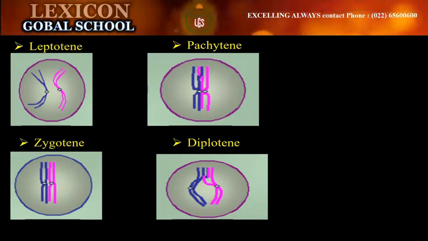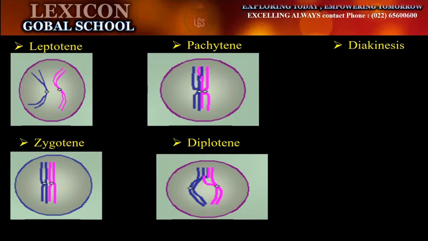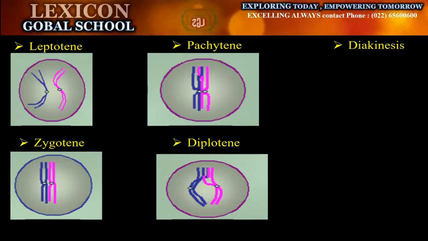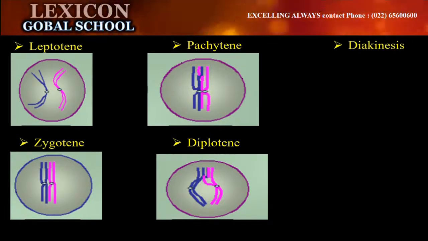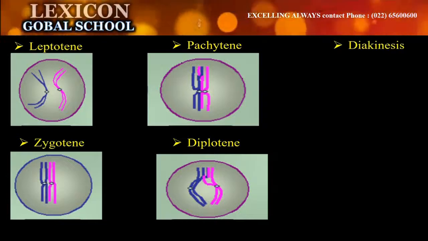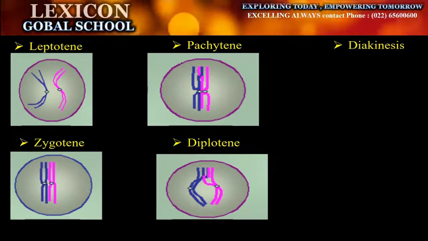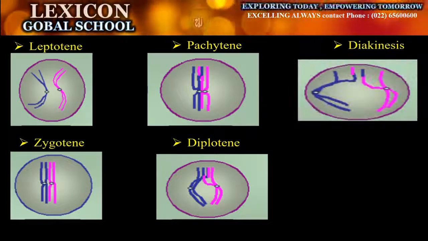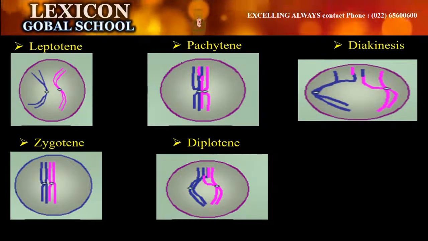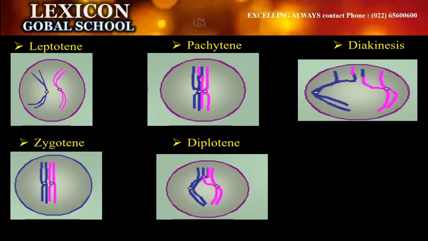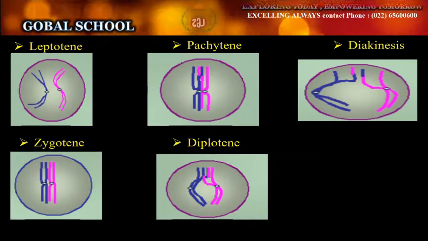The last stage, that is diakinesis, the last phase of prophase, is for termination of chiasmata. The spindle fibers originate and the crossing over homologous chromosomes are now separated. The nucleus disappears and the nuclear envelope breaks down. So what is happening?